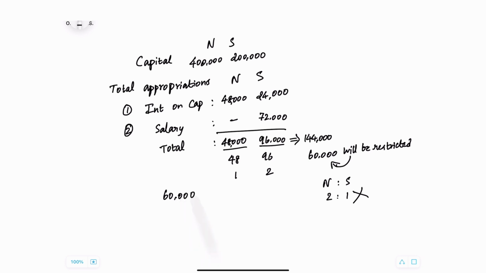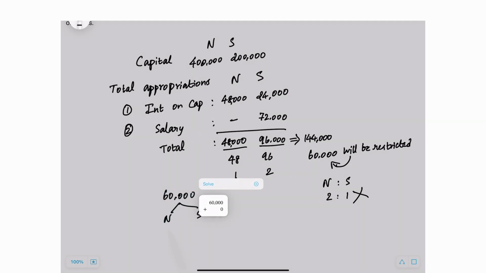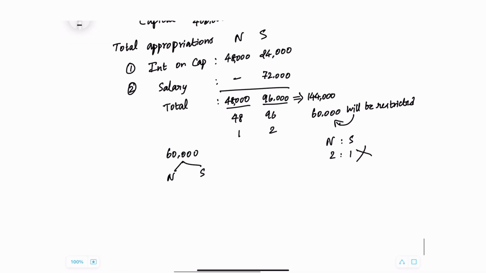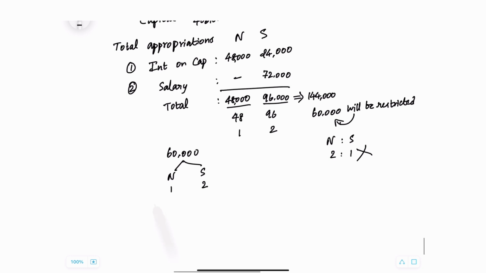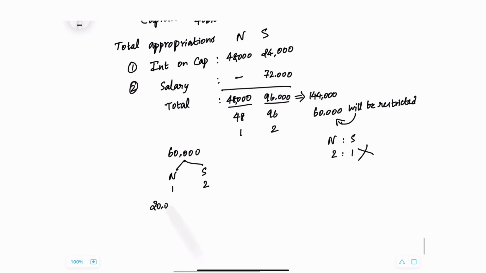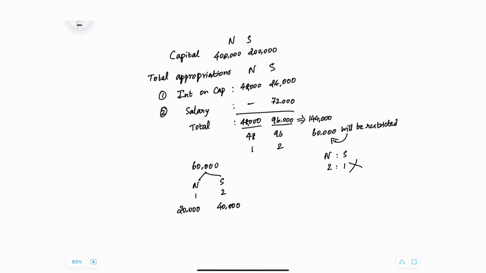This 60,000, in what ratio will it be distributed between N and S? It will be distributed between N and S in the ratio of their total appropriation, which is 1:2. Therefore, N will get a final profit distribution of 20,000 and S will get a final profit distribution of 40,000.